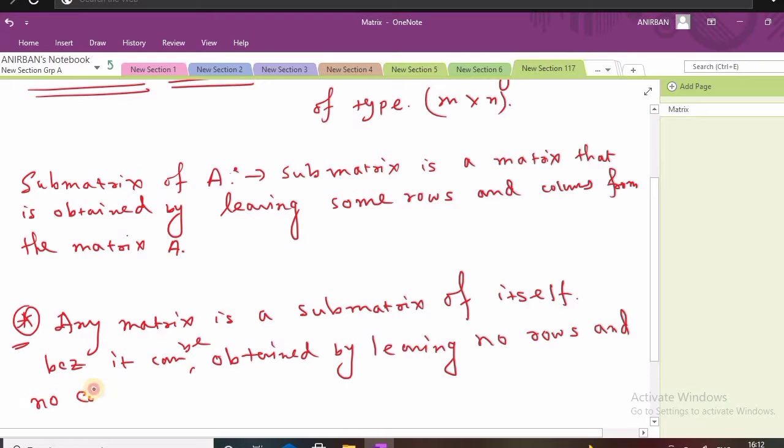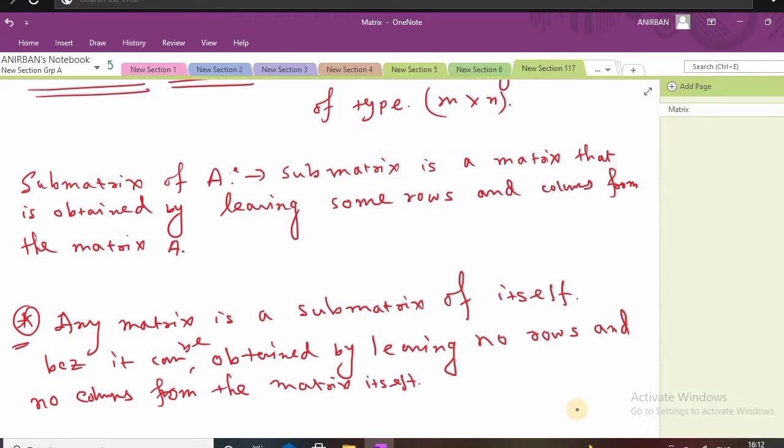Okay, it is a little bit tricky statement, but it is important, because if you have any MCQ type question or a true or false type question, that there is a statement that any matrix is a submatrix of the matrix itself, so you have to state whether the statement is true or false, then it is obviously a true statement. Okay.